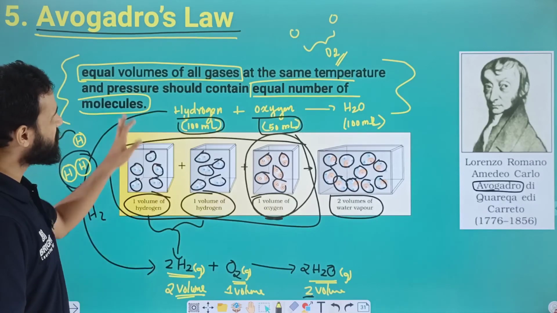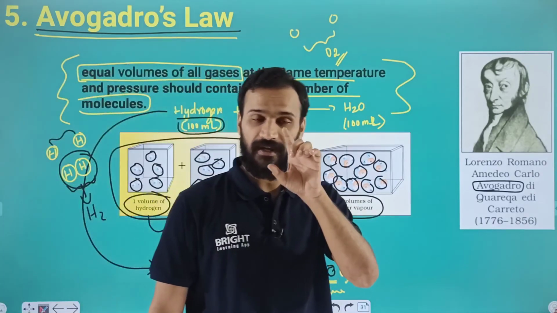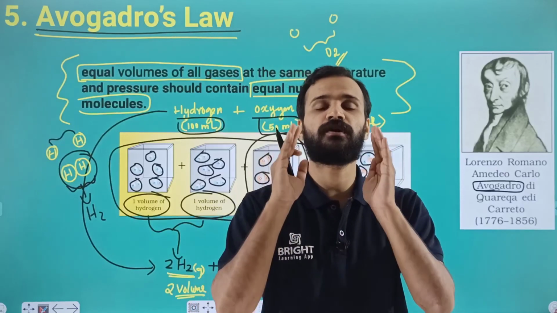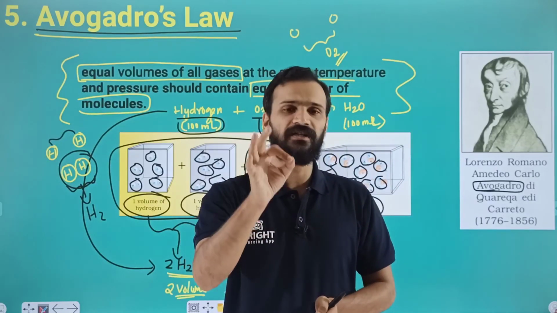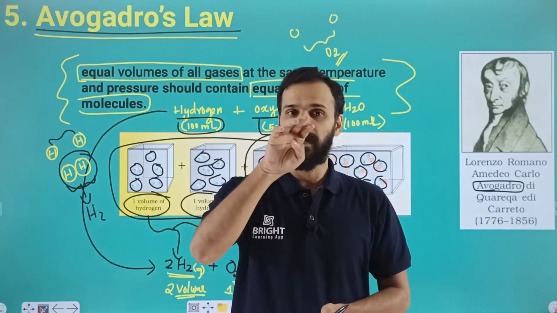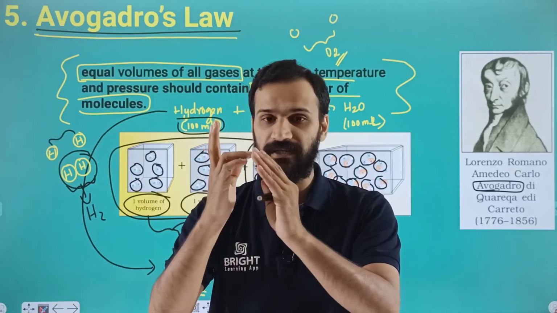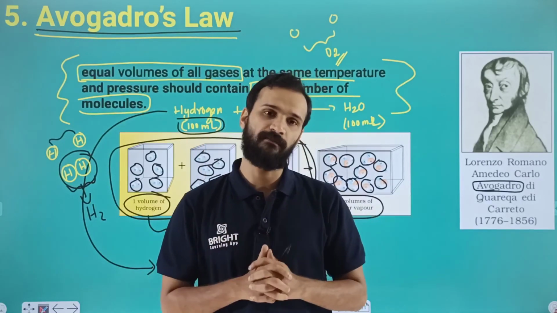So dear students, these are the five laws coming under the category of the laws of chemical combination. This is the most important area. You must learn this very carefully. I already told you that three points are very important: the name of the scientist, the definition, and the illustration using suitable examples.